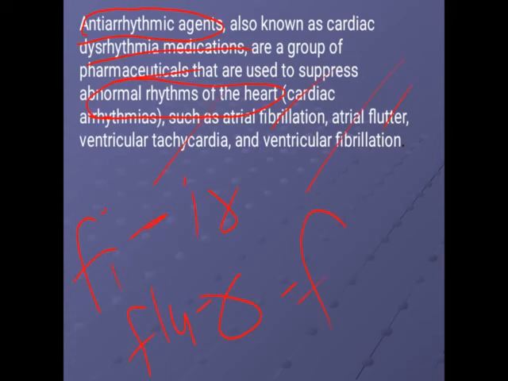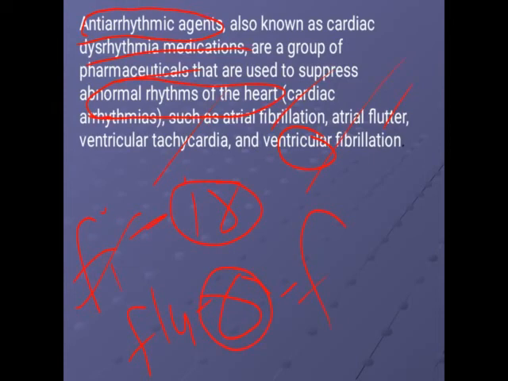Okay, so what is the difference between atrial and ventricular fibrillation? In atrial fibrillation, the beating of atria takes place irregularly. Here in ventricular fibrillation, the beating of the ventricles takes place irregularly. When the atria beat, the blood comes from the atria into the ventricles. When the ventricle beats, it goes outside the heart. So that is the normal functioning of the heart. If the atria is beating irregularly, it is called fibrillation, and if it is beating regularly but faster than usual, it is called flutter.